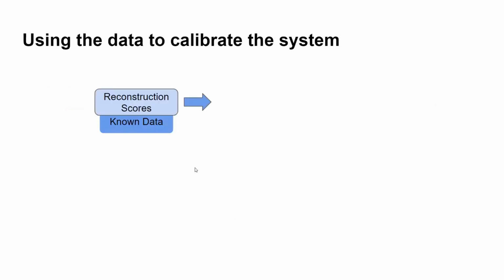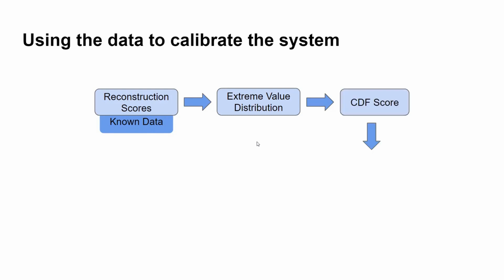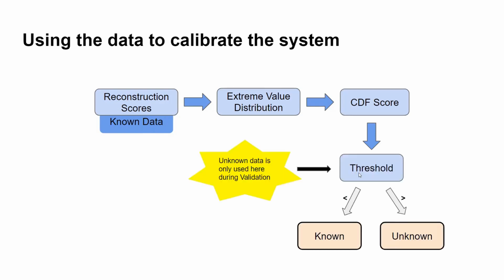Now, using the reconstruction scores of the known data, you can calibrate the system. You can fit these reconstruction scores to an extreme value distribution and then choose a threshold value such that some percentage of known reconstruction scores fall below that value. Using that threshold, we can then classify our data into known and unknown classes. An important point to note is that the unknown data is only used at this stage.